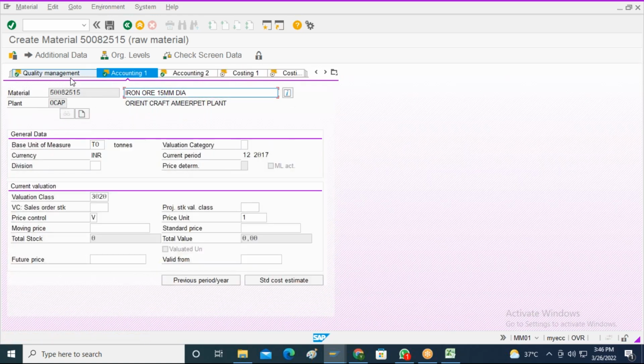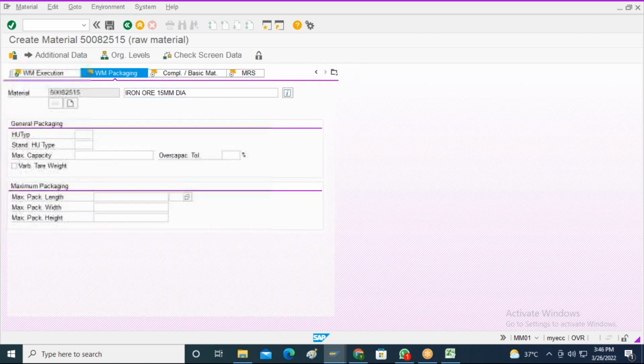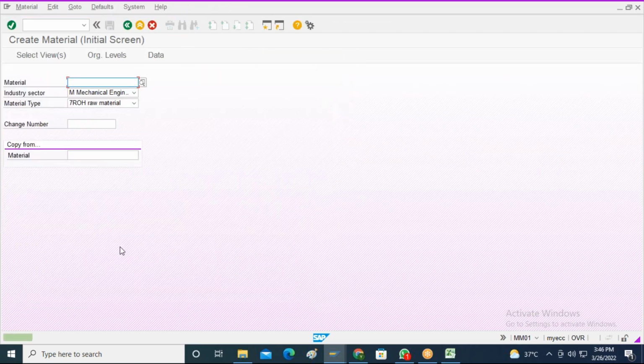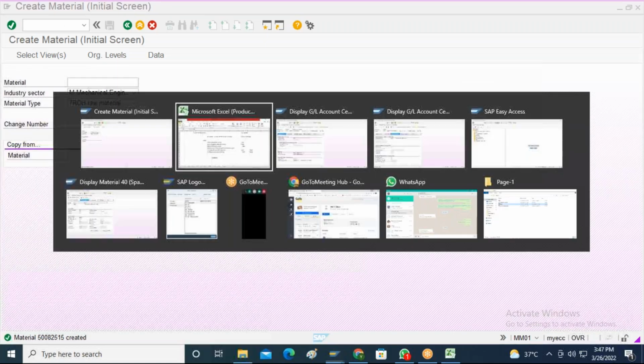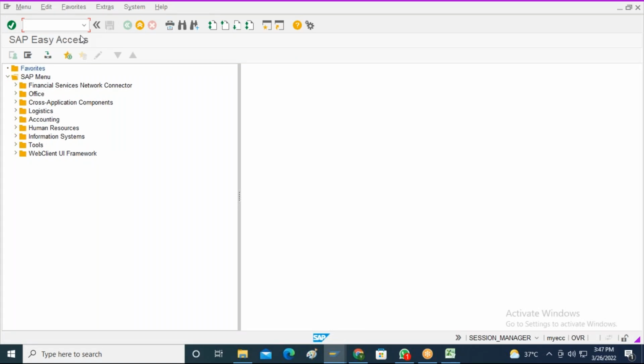One minute, let me go to the accounting. Here you see the valuation class is automatically determined as 3020. Why? Because I have made the material type to valuation class, right? So I will put the moving average price as 5. Now 50082515 is the material. I will quickly create one purchase requisition for this material.